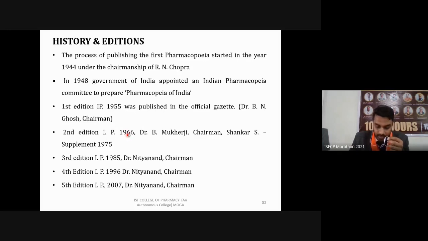Then its supplement was published in 1975. Another supplement, an additional document, was published in 1975. This supplement contains 126 new monographs, and 250 earlier published monographs were amended or modified. For their purity or their procedures, they were modified. Similarly, in this case, the chlora vaccine that was included in our second edition was also removed in this supplement.